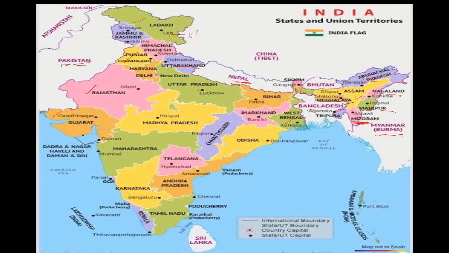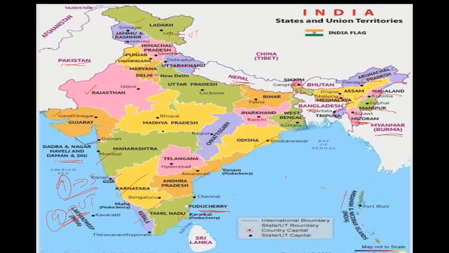Now we'll see how many states share the coastline. There are 9 states which have the coastline: Gujarat, Maharashtra, Goa, Karnataka, Kerala, Tamil Nadu, Andhra Pradesh, Odisha and West Bengal. So how many union territories have a coastline? One is Andaman and Nicobar. Lakshadweep has a coastline. Then Puducherry and Dadra and Nagar Haveli. Okay. These 4 UTs have coastlines, and 9 states have coastlines.